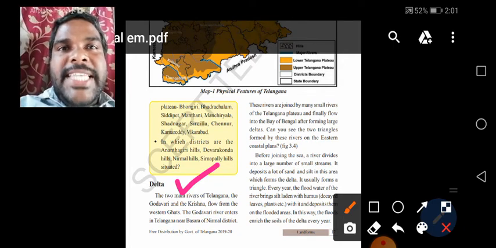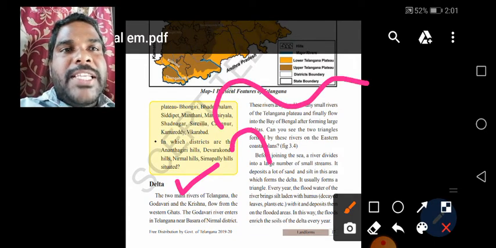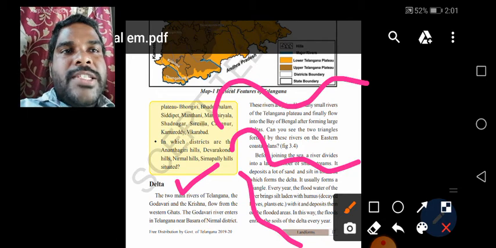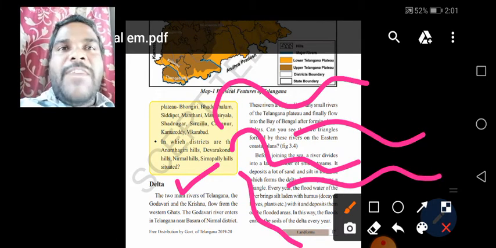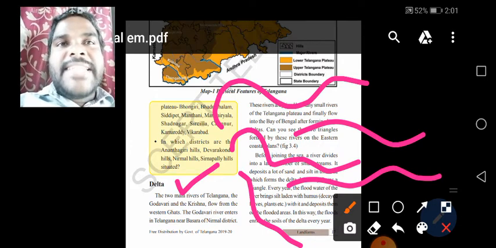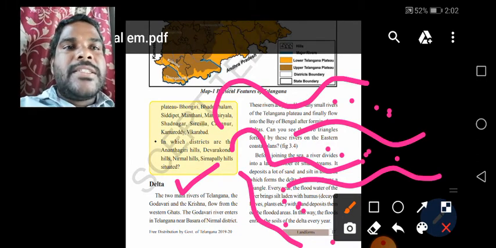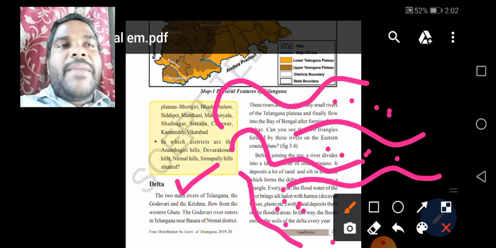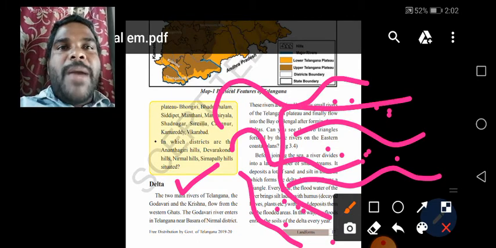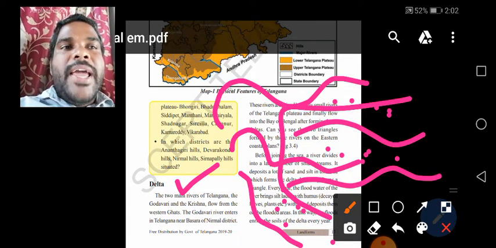Before entering the sea, the river divides into small streams. It carries fine silt and sand, which are deposited here, forming this triangle shaped land. The triangle shaped land is called a delta.